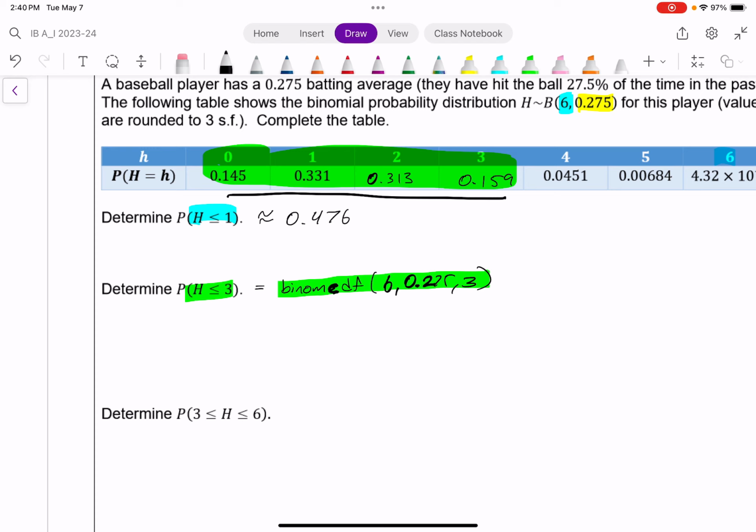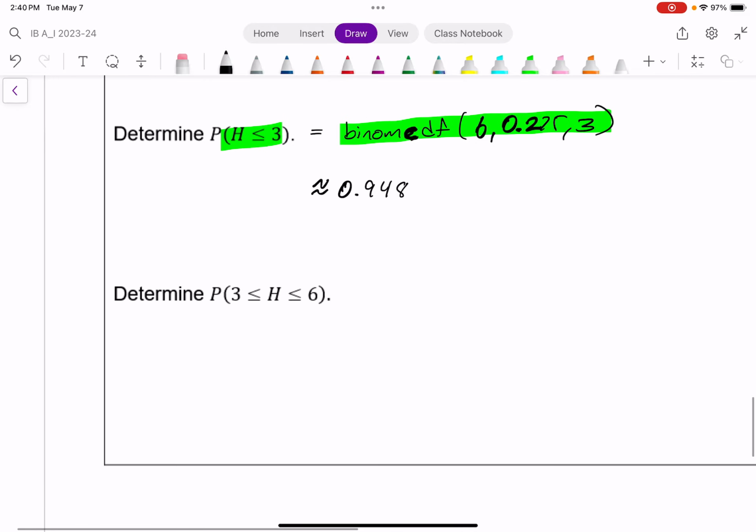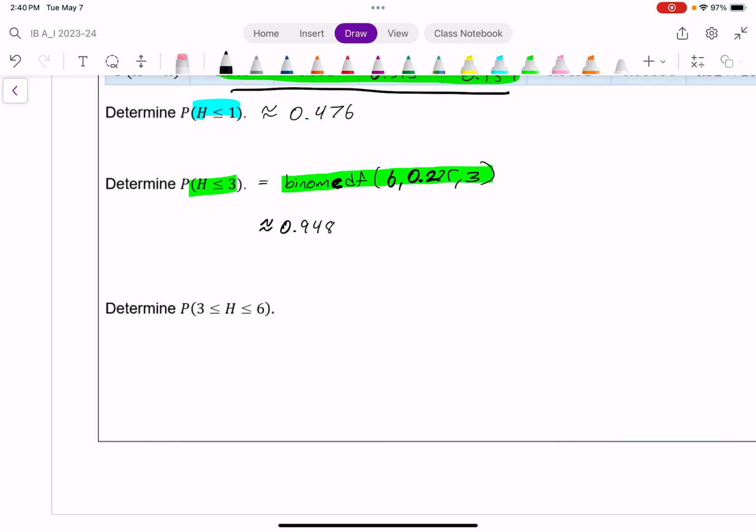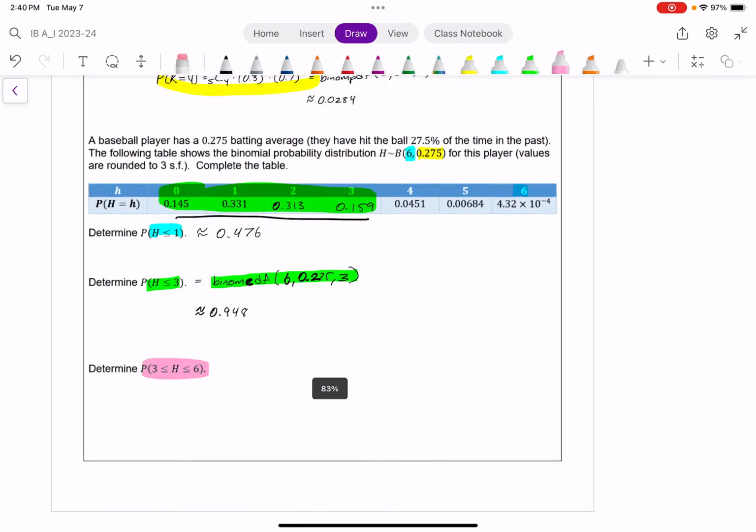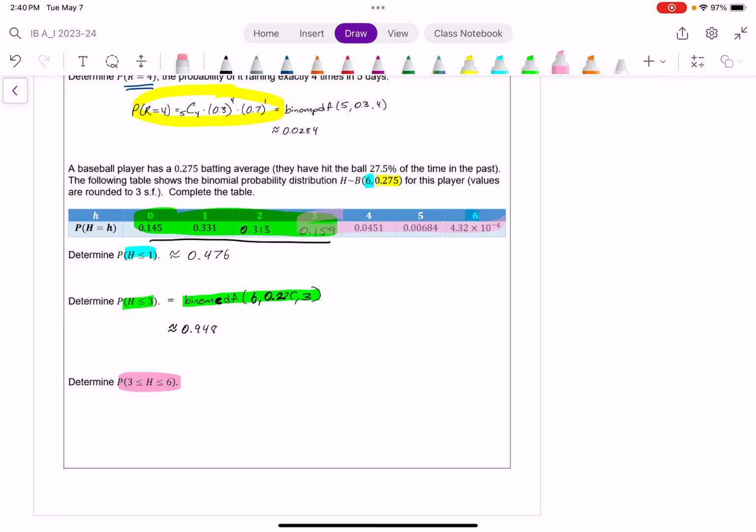And it will just give me all these numbers added up to more significant figures than I probably need, and we should get about 0.948. Very, very, very good probability this person will hit once in those 3 attempts. And finally, what's the probability of between 3 and 6, including those? And again, I could add these up here. That's essentially what we're looking at.